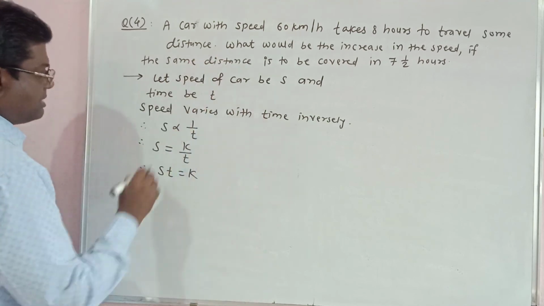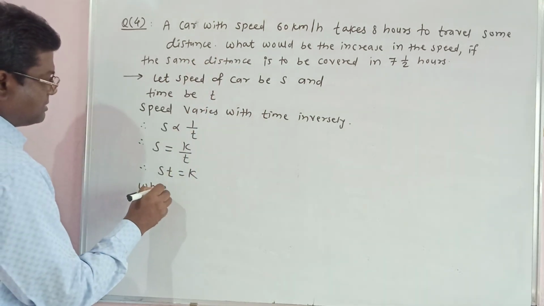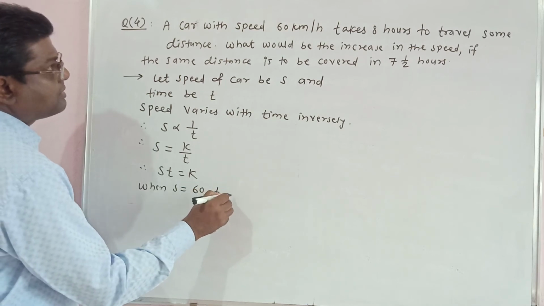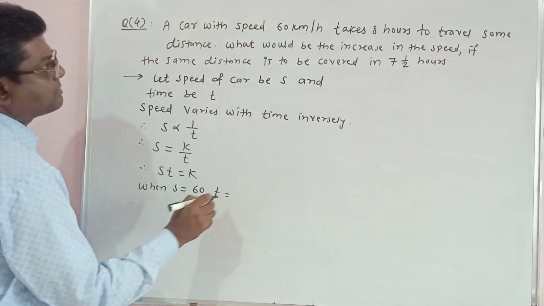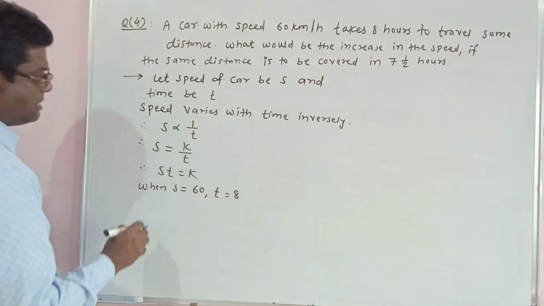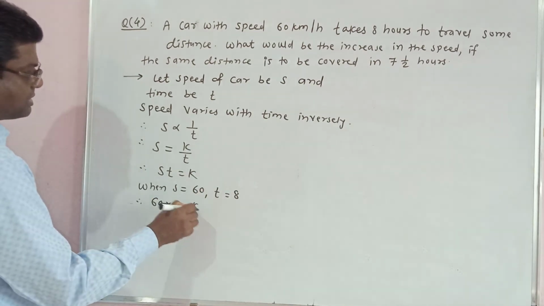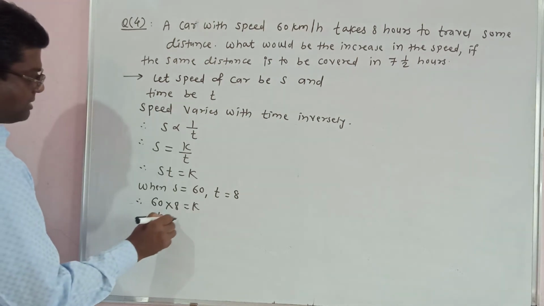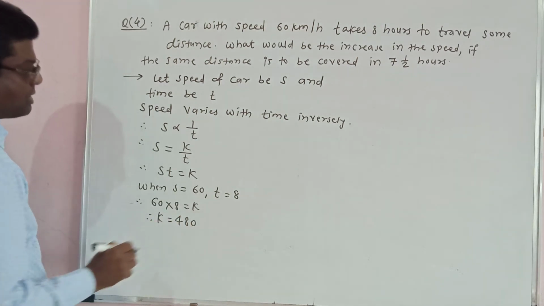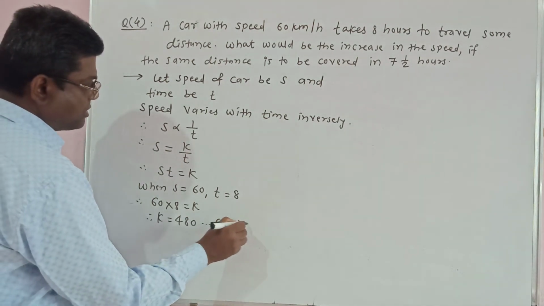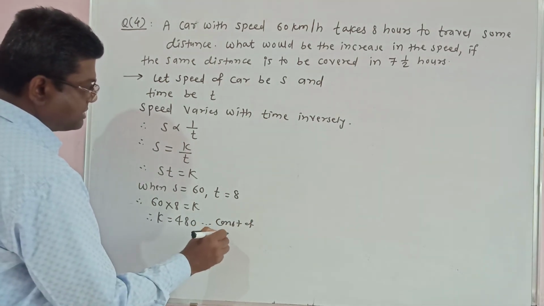Now we are given s is equal to 60 and t is equal to 8 hours. Therefore, 60 into 8 is equal to k. Therefore, k is equal to 480. It is the constant of variation.